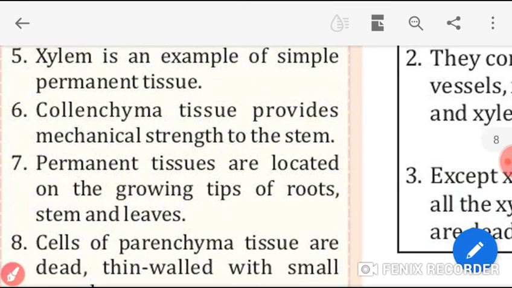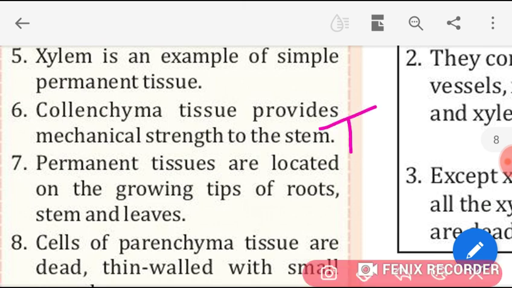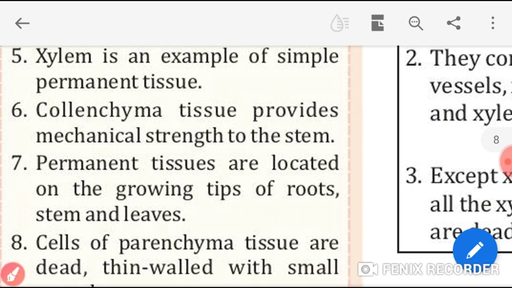Now, point sixth, collenchyma tissue provides mechanical strength to the stem. Students, this is correct statement. It is true. Now, seventh point. Permanent tissues are located on growing tips of roots, stem and leaves.